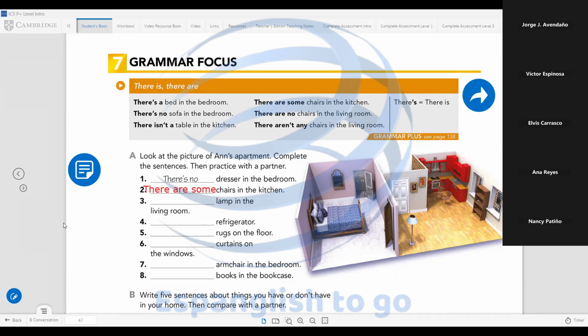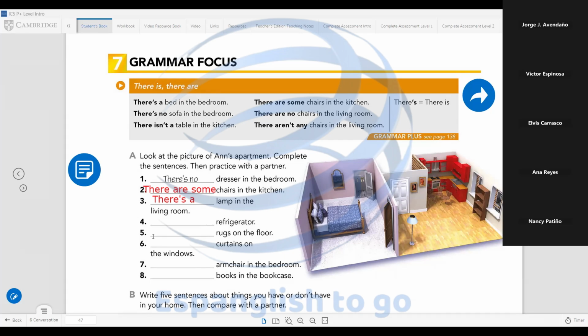Perfect. Very good. Victor, number 3. "There's a lamp in the living room." Perfect. There's a lamp in the living room. The indefinite article "a" represents 1. There is a lamp in the living room. Fantastic. Number 4, Elvis.